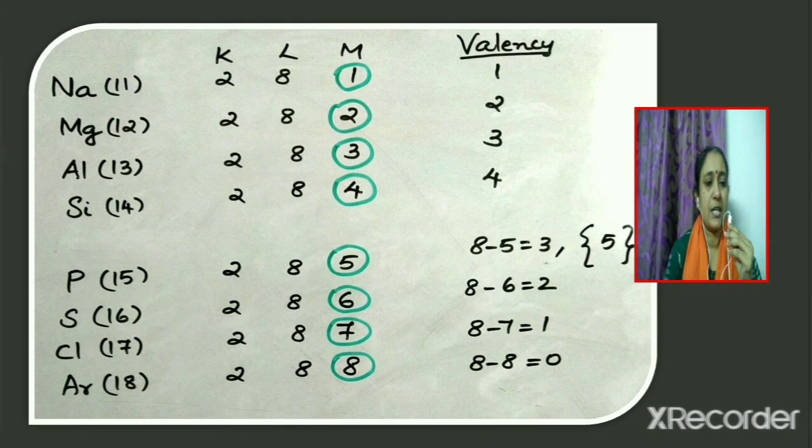Thus we have learnt that valency is the combining capacity of an atom and it is equal to the number of valence electrons, or it can be calculated using the formula 8 minus valence electrons.